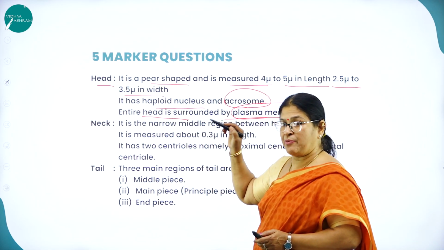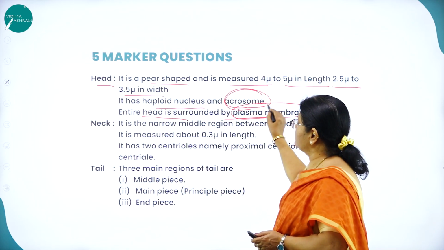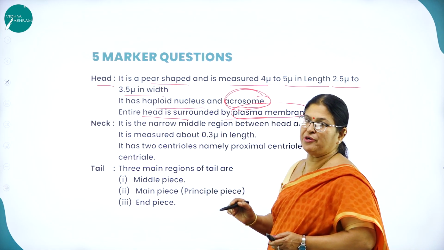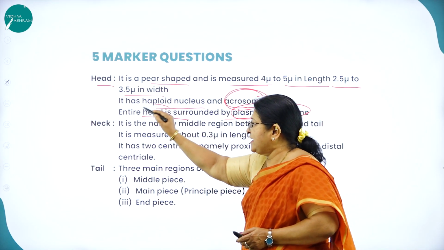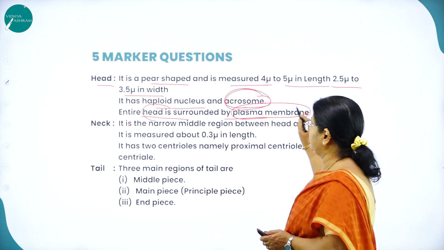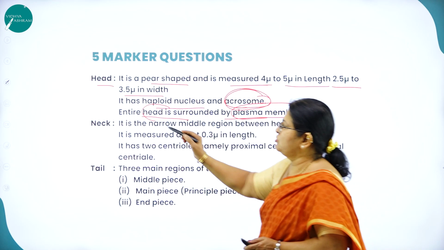And it has a haploid nucleus and a cap-like structure called acrosome, which has a great role to play at the time of fertilization. And the entire head is surrounded by a membrane called plasma membrane. That is about the head.